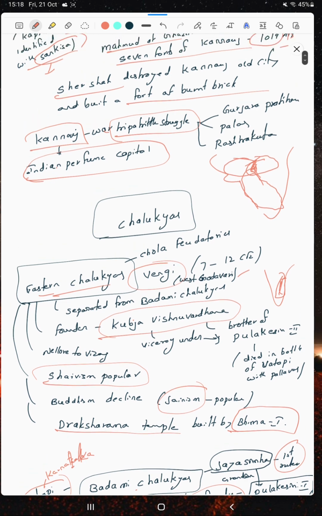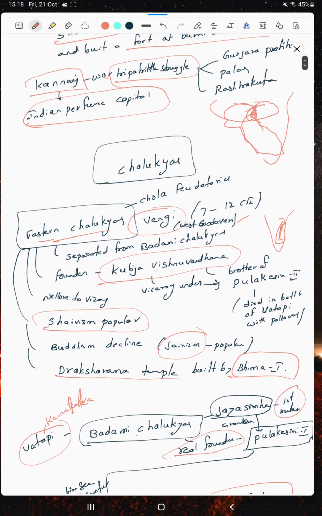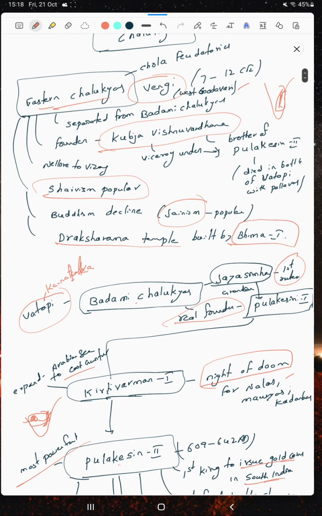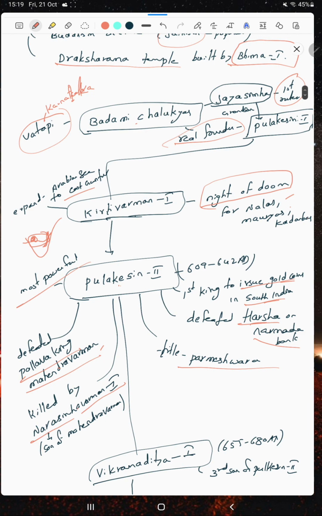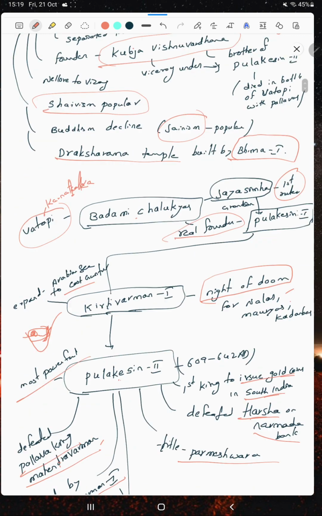Next, can we take a quick overlook of the Eastern Chalukyas? First, it started from the Badami Chalukyas, with Vatapi as the kingdom. Jayasimha was the ruler, but Pulakeshin I was the real founder. After this, Kirtivarman I was known as the night doom. He expanded some territory. Pulakeshin II issued the first gold coins. He is the most popular ruler, Parameshwara, and he defeated Harsha. Pulakeshin II defeated the Pallava Mahendravarman. There might be a question on this. Mahendravarman's son Narasimhavarman killed Pulakeshin II.